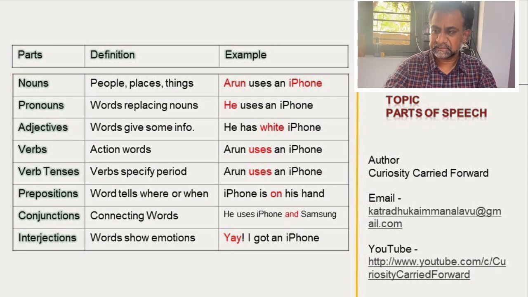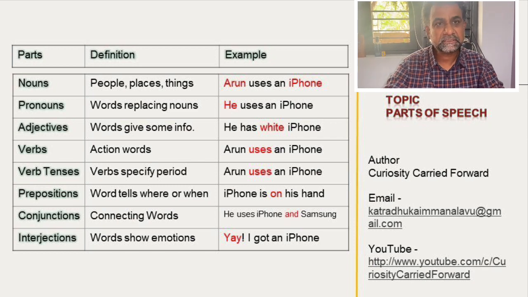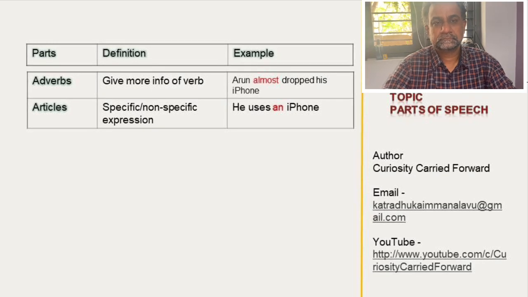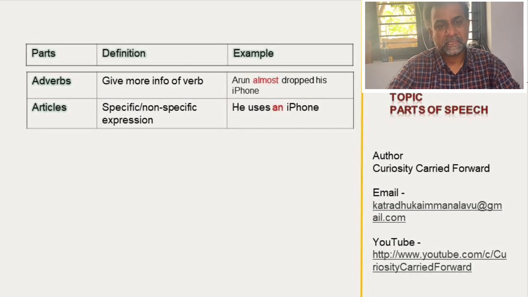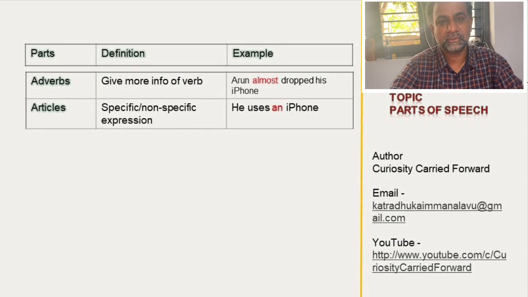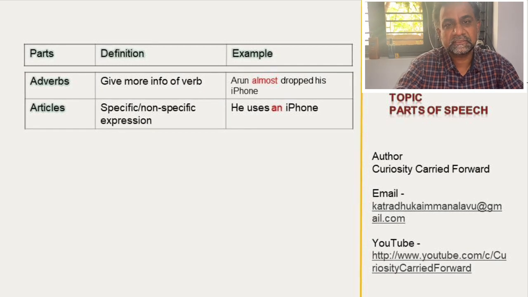Correct. Now this is the first slide. Other than these major 8 parts, some other parts also need to be noted. I'll go to the next slide. So apart from the 8, what is the other thing? Now, adverbs and articles. Adverbs, like adjectives, give some additional information to the verb.